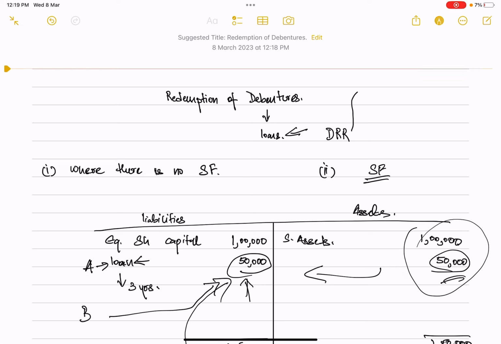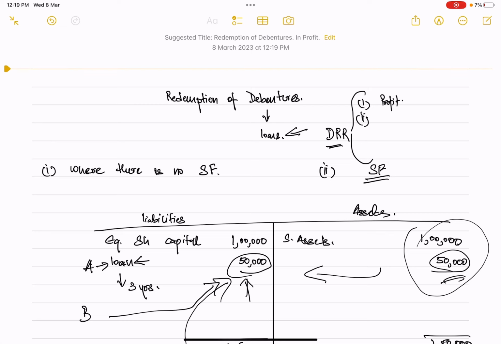So firstly, regarding this DRR, point number one is that it shall be created out of the profits. Whatever the company makes in profit, a certain portion of that is to be transferred to your DRR. Secondly, how much should be the adequate amount for this debenture redemption reserve?